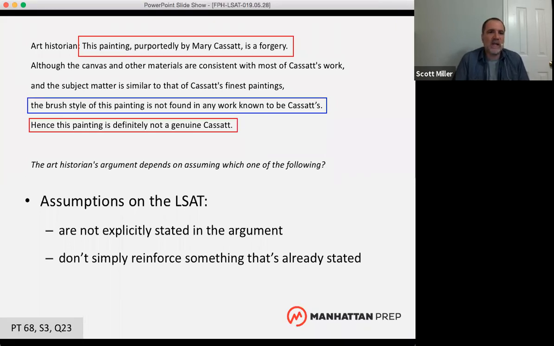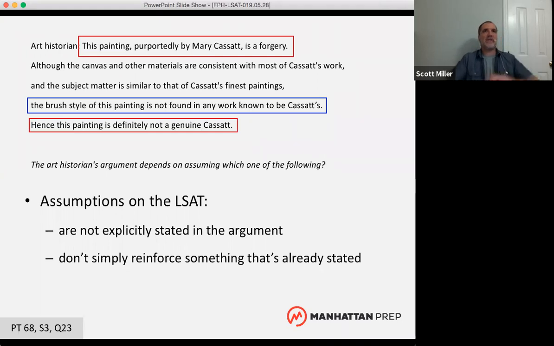So, where we say the brush style of this painting is not found on any work known to be Cassatt's, to say something like no expert has ever identified this brush style as being used by Cassatt, right? That's kind of just restating or reinforcing our existing premise. So that's not an assumption.